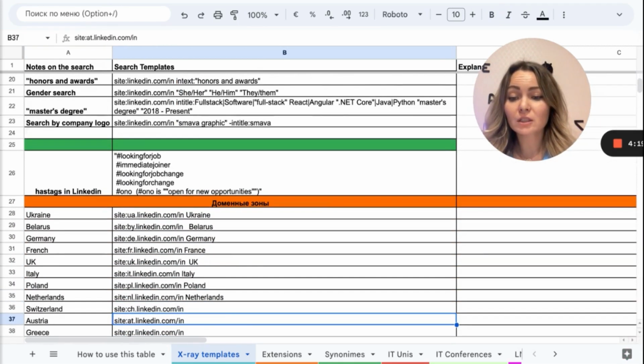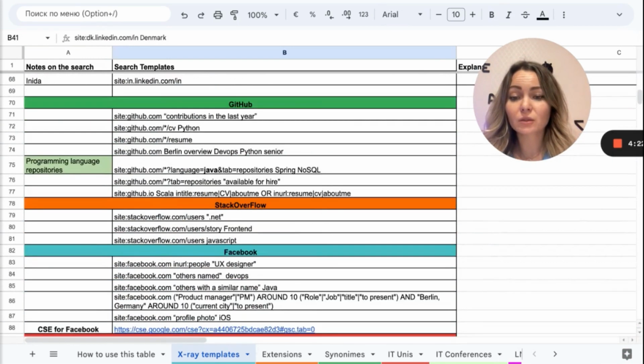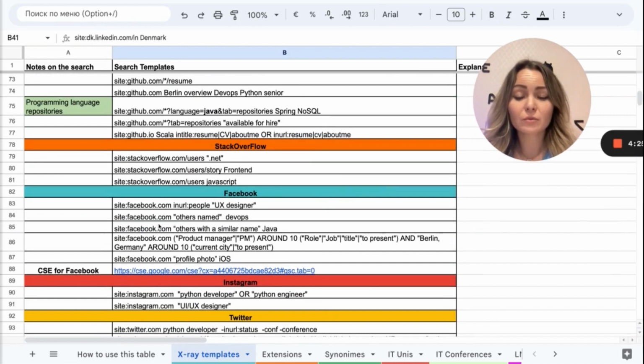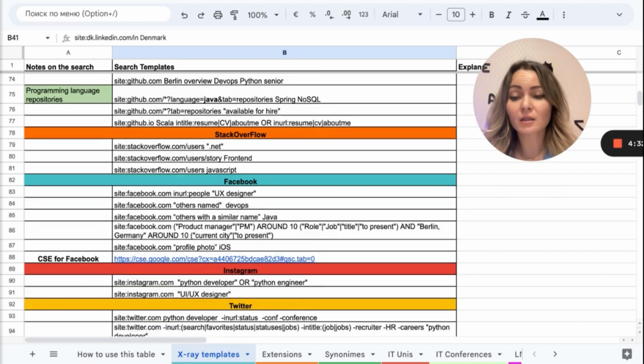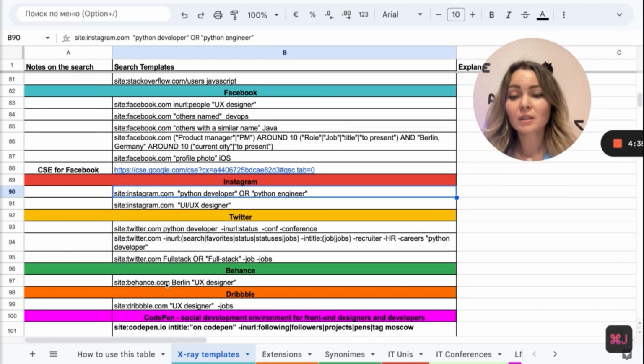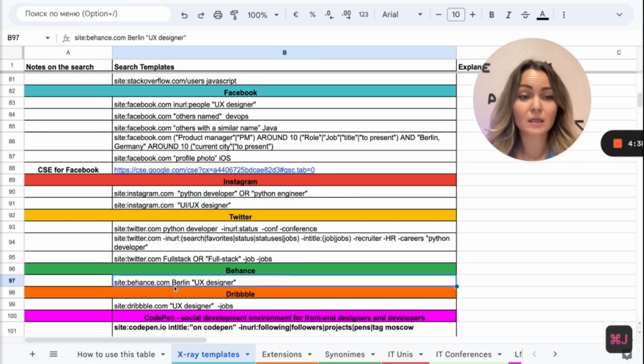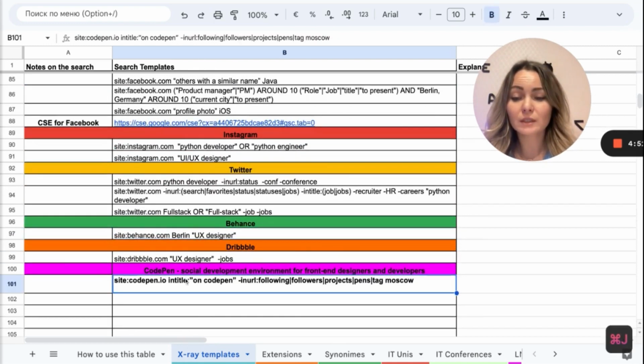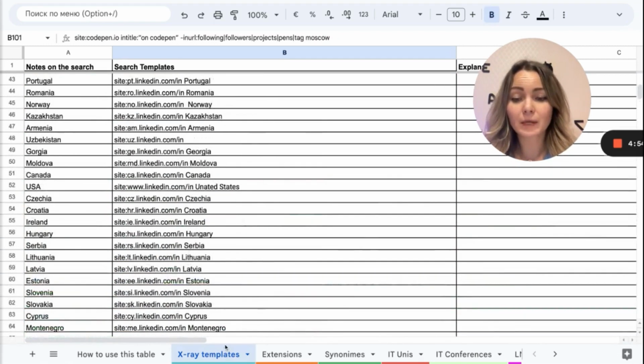And of course, you can find here different possibilities on GitHub, on Stack Overflow, on Facebook. Facebook is a great search for CEO and C-level positions, for sales managers, and so on. In Instagram, in Twitter, in Behance, Dribbble are the resources for designer search, for UI UX, for product designers, and for all art-related positions. CodePen, for example. There are a lot more, but this is the basics.